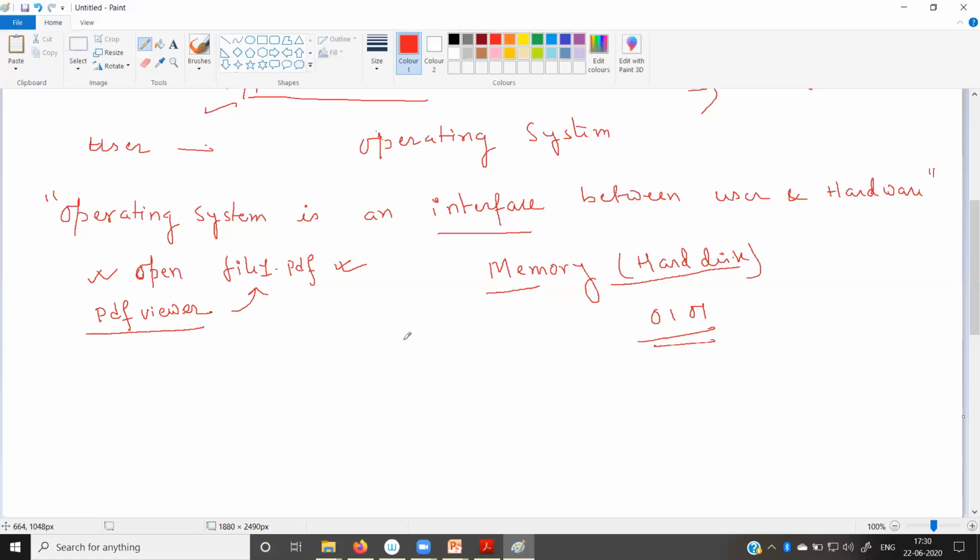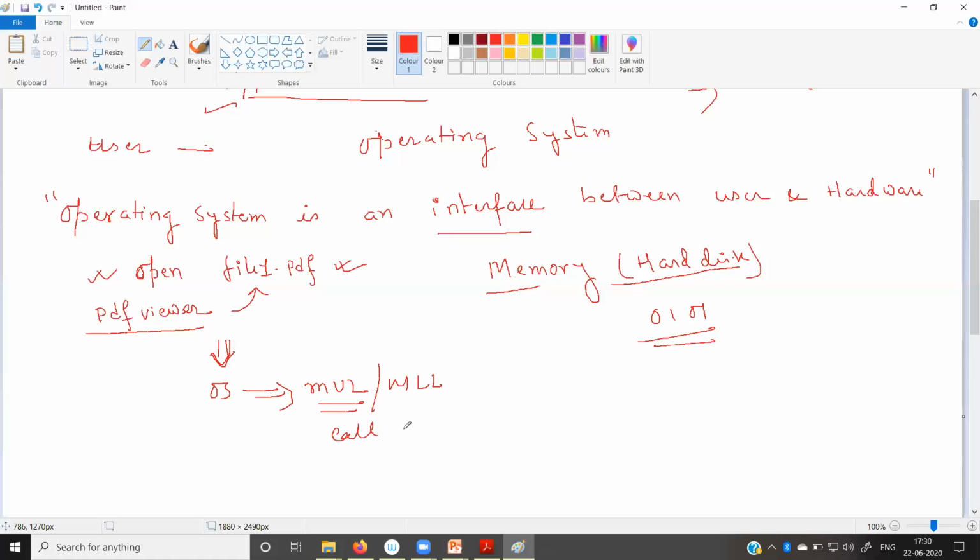Now this PDF viewer software converts your request and sends this request to the operating system. Now the operating system converts it to the machine understandable language, or you can say machine level language. Apart from that conversion, it also calls different services which it provides. So what is the operating system?